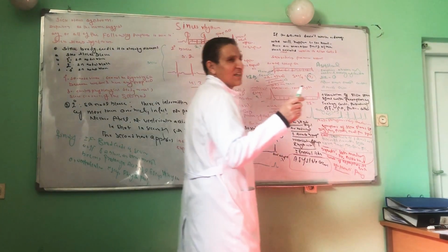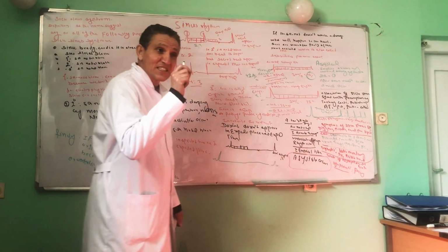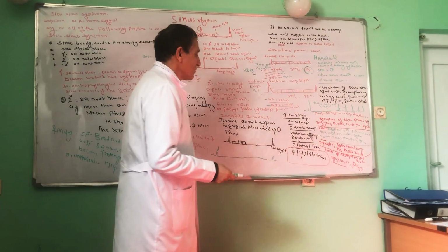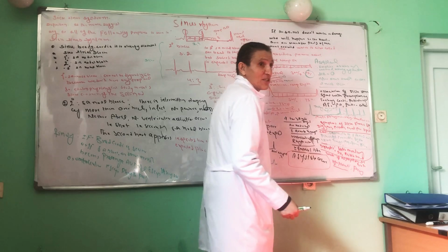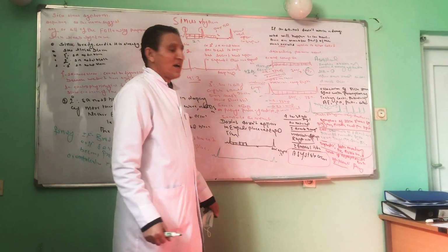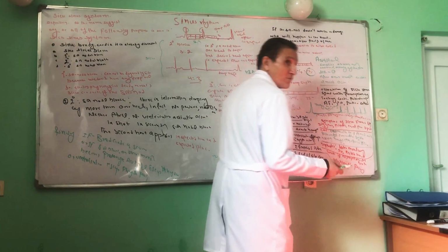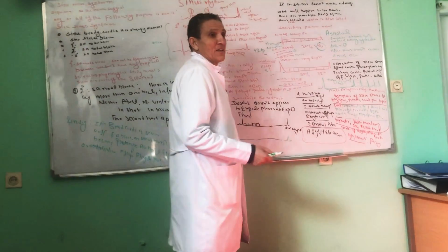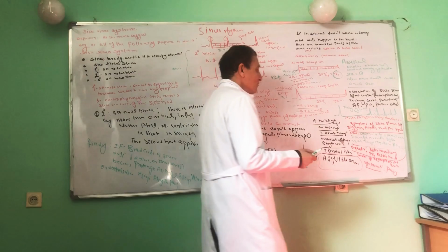Causes of the sick sinus syndrome. Degeneration of the SA node and fibrosis of the conduction system of the SA node is the most common cause. Other causes: ischemic heart disease, and drugs, especially digoxin, quinidine, and beta blockers, which also produce bradyarrhythmia. Another cause is cardiomyopathy, amyloidosis, and myocarditis.